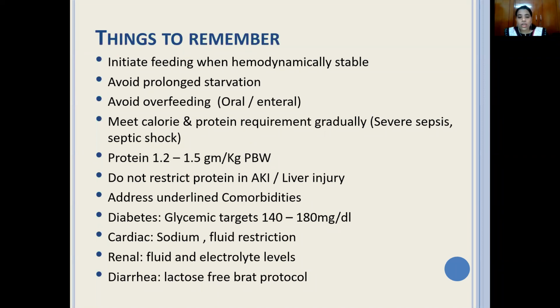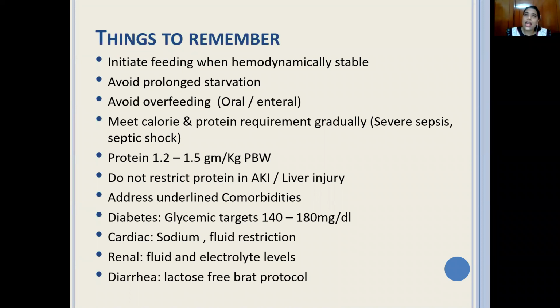Okay? Because AKI is temporary and we know the reason, because it is the hypoperfusion of the nephrons. That is the reason the nephrons may have shut down and it may have led to AKI. And if AKI further increases, the patient is going to require renal replacement therapy, dialysis. So there, in fact, further you need not restrict protein. Even if it's AKI, do not restrict protein, or in liver injury, don't restrict protein. Okay? Address underlying comorbidity, that goes without saying.